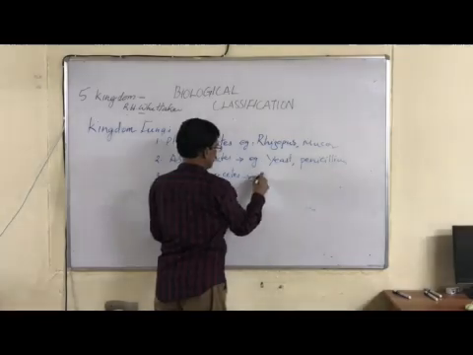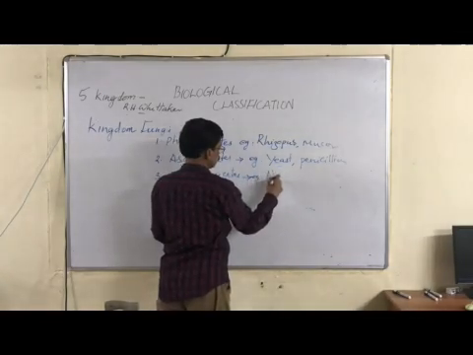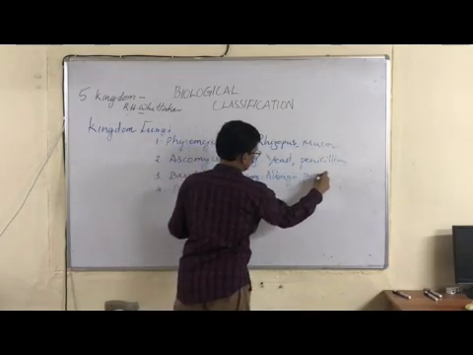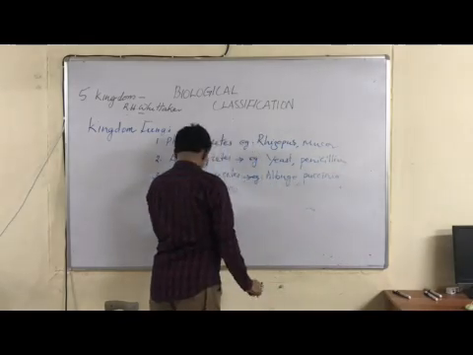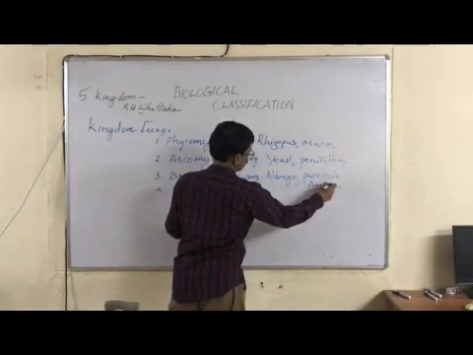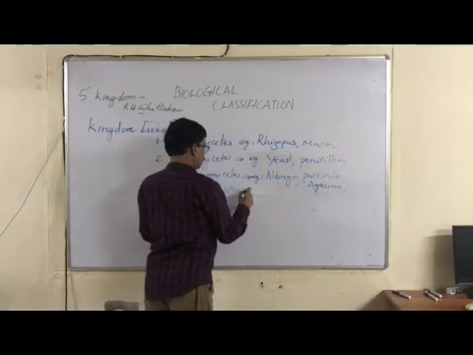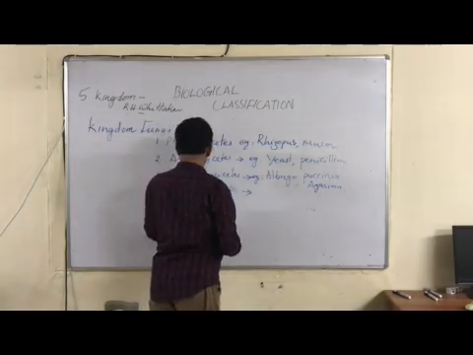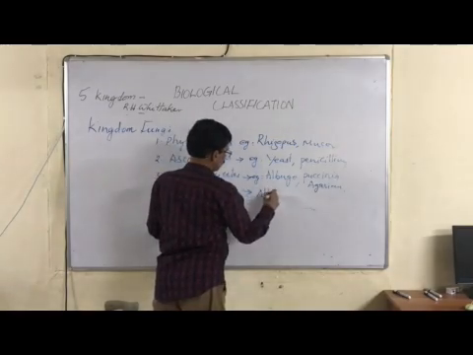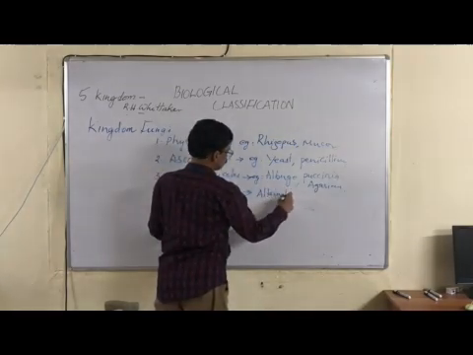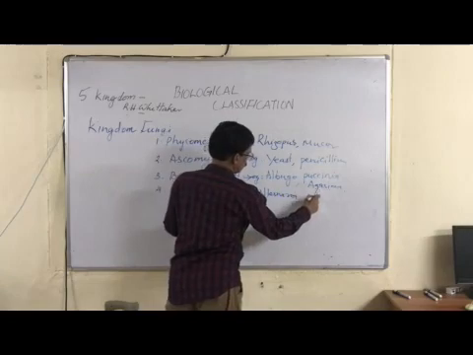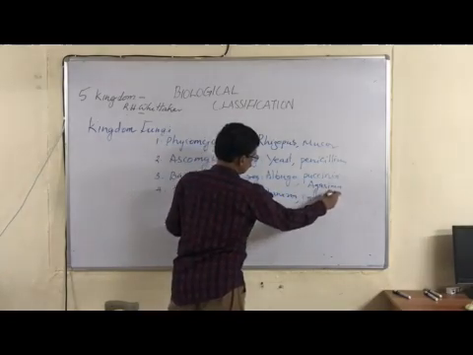Basidiomycetes: mushroom or Agaricus, Albugo, Puccinia. Many are there; some examples you must study. Deuteromycetes: Alternaria, Colletotrichum.